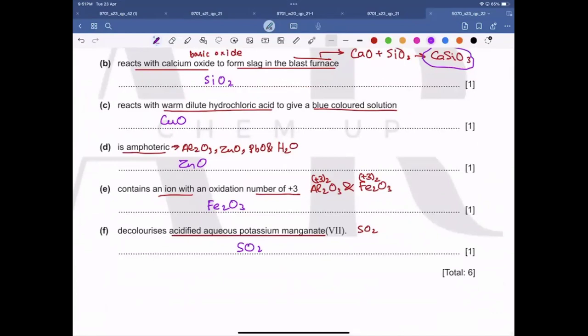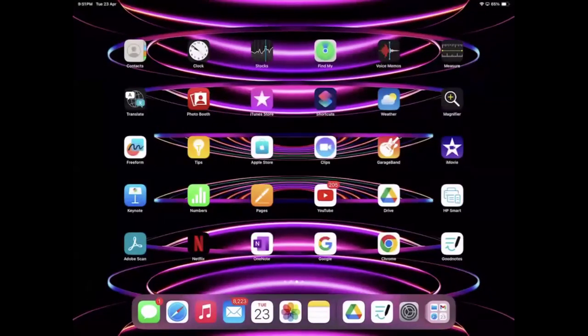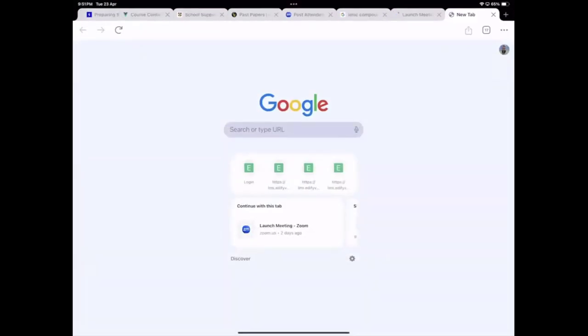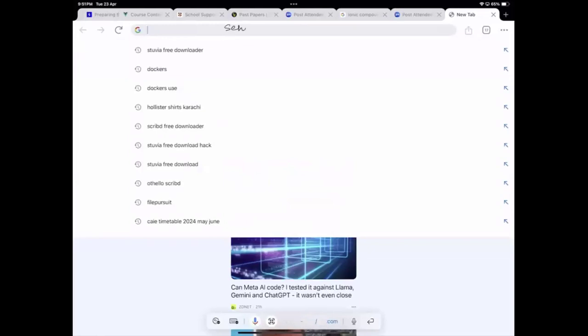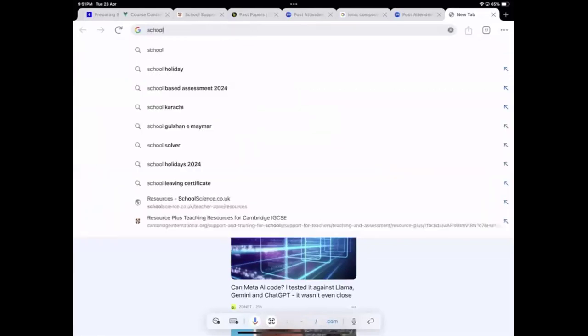Okay, Hamza, according to the mark scheme it's H2O, but sometimes there is an error in the mark scheme. Let me check if we have an examiner report for this one. One minute. It's last year's paper, right?